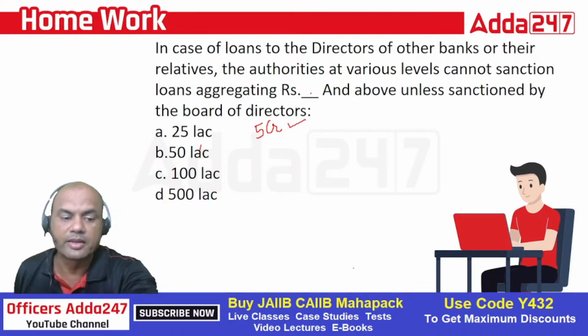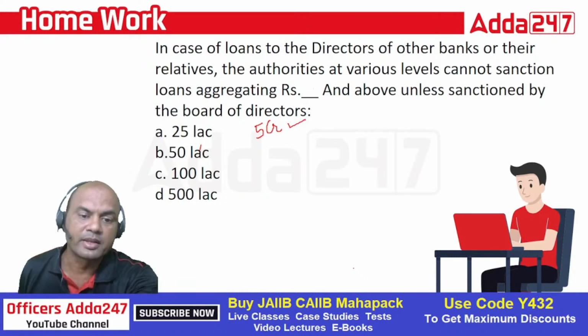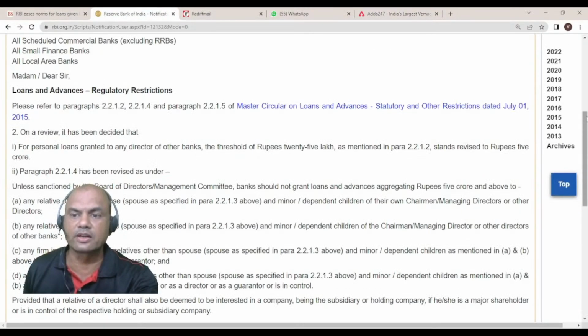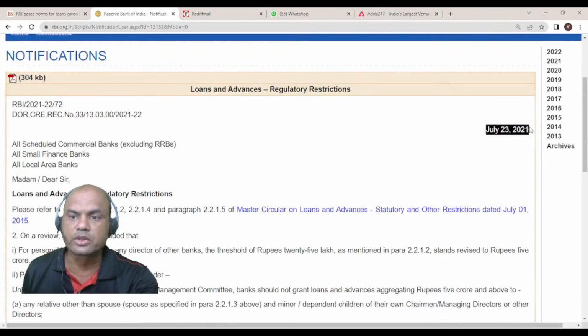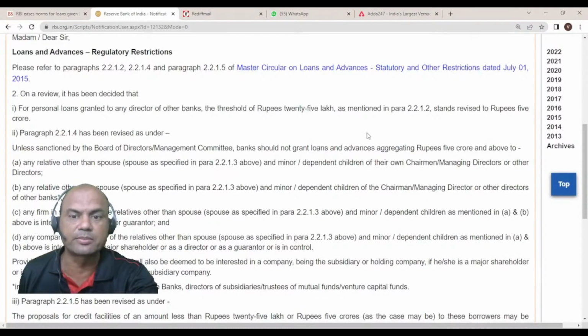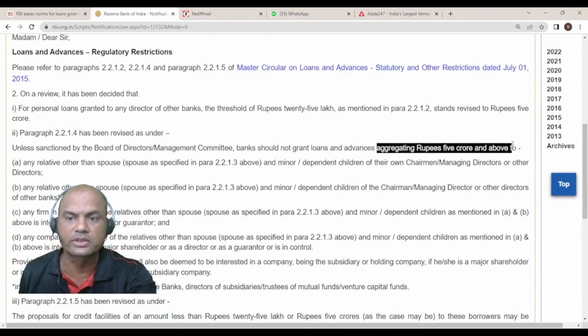Got it everyone? There is the RBI circular relating to that. Let's see if it is available. Yes, the circular is available. See this circular dated July 23, 2021, to all scheduled commercial banks. You need to have substantial proof about it. See here, aggregating to 5 crores and above. Earlier it was 25 lakhs, but that has been shifted to 5 crores and above. So kindly follow this circular.